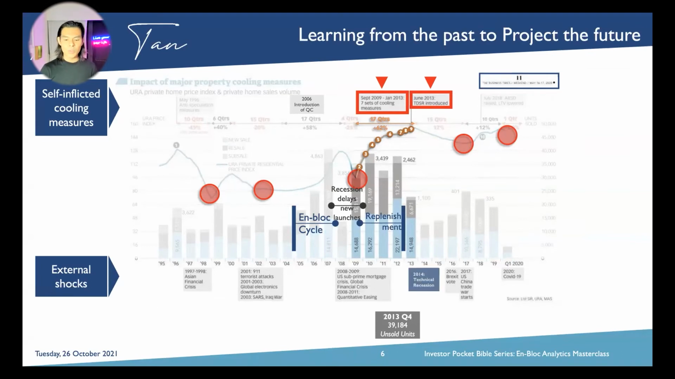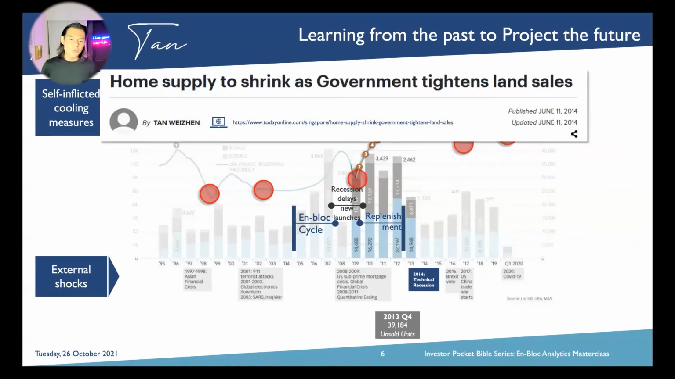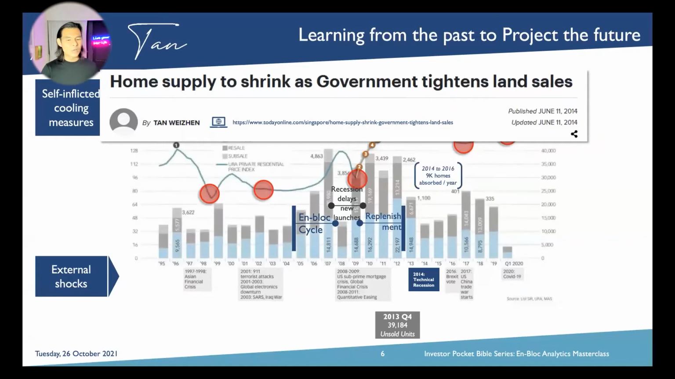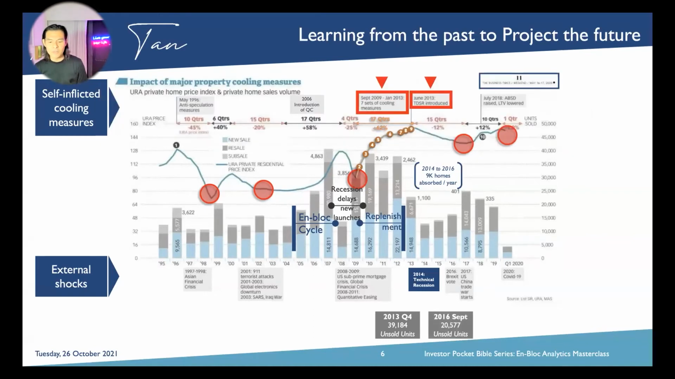And then at the same time, we were jointly hit with the technical recession, and the government decided to clamp down on the number of land sales. All right, this is actually to stop future supply coming on board because of the already subdued market with 40,000 inventory left. Okay, we were then absorbing about 9,000 homes year on year for the next 3 years, and then we were left with 20,000 inventory left as of third quarter 2016.